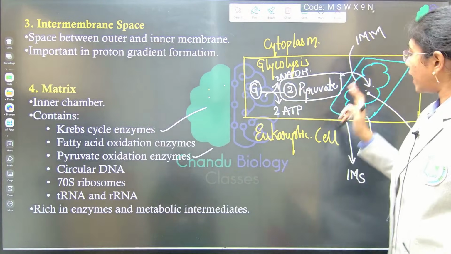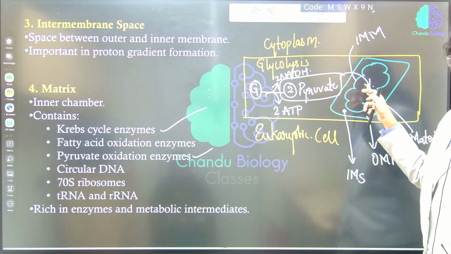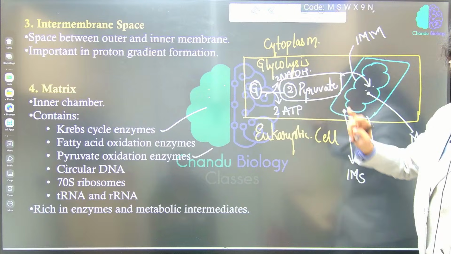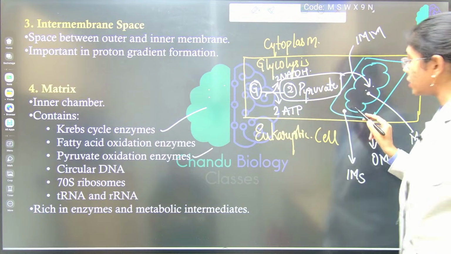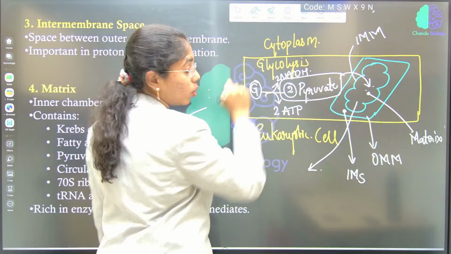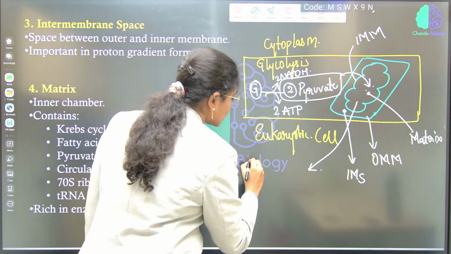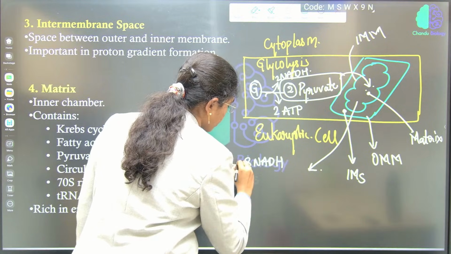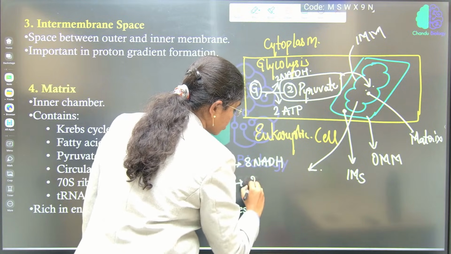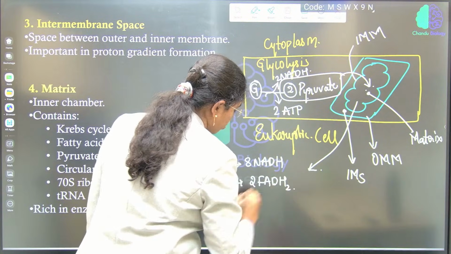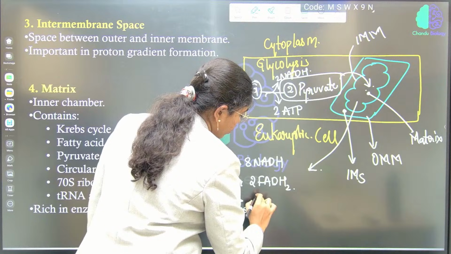At the end of oxidative decarboxylation and the Krebs cycle together, for one glucose molecule, the energy released is 8 NADH, 2 FADH2 and 2 ATP.